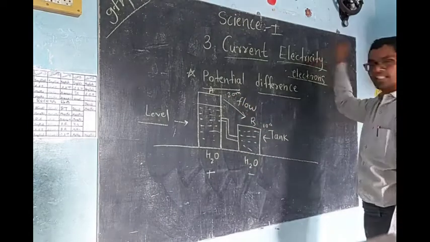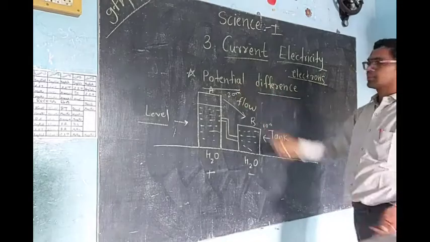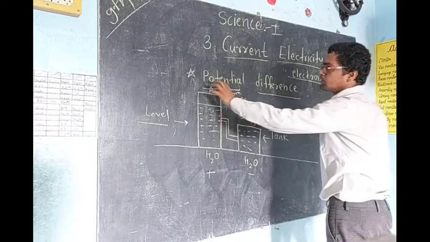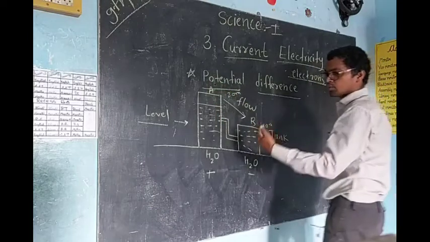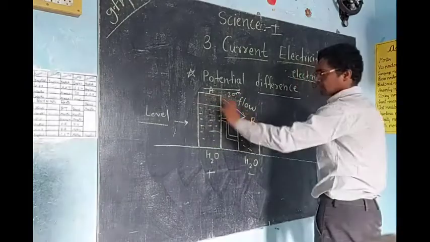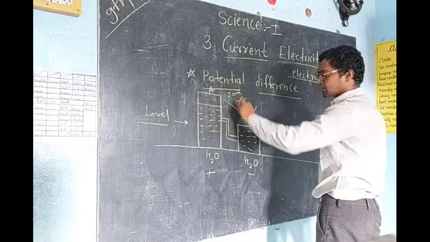Okay, electricity or electric current. But what is the potential difference? It is the amount of energy required to move this charge to here. Suppose some amount of energy is required to make this water flow; after potential energy converts into kinetic energy, the water will start to flow.